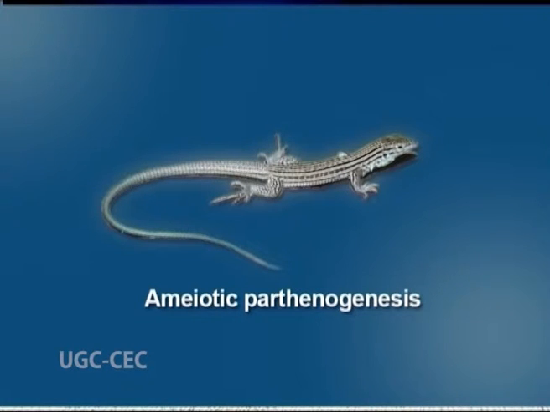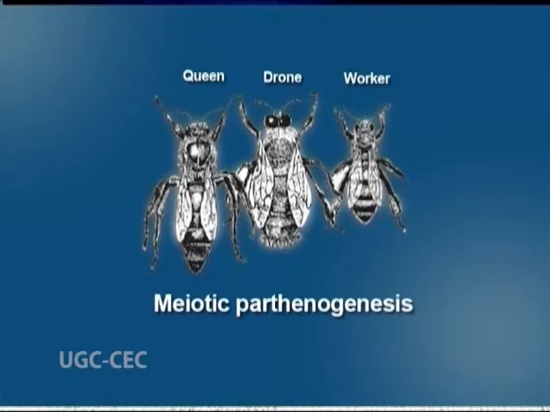Amiotic parthenogenesis, where no meiosis occurs, eggs are formed by mitosis and offspring is the clone of the parent. Second, that is meiotic parthenogenesis. In this case, egg is produced via meiosis and sperm do not fuse genetic material. As a result, the offspring is haploid. Crossing over usually results in some genetic diversity and mating is not required at all.